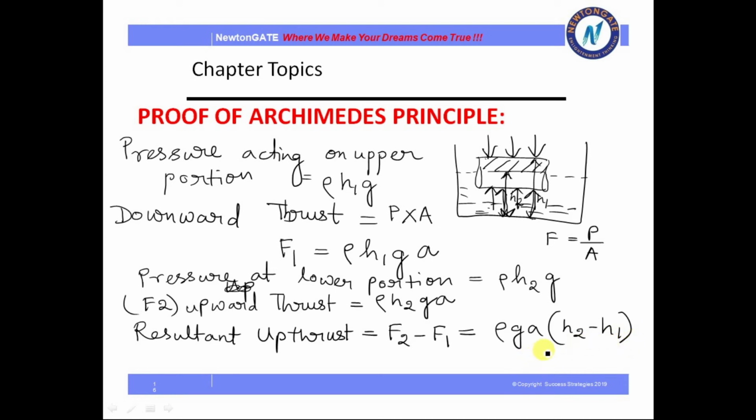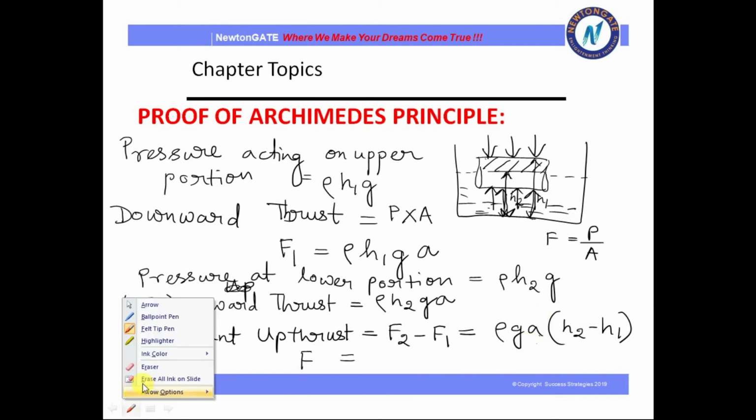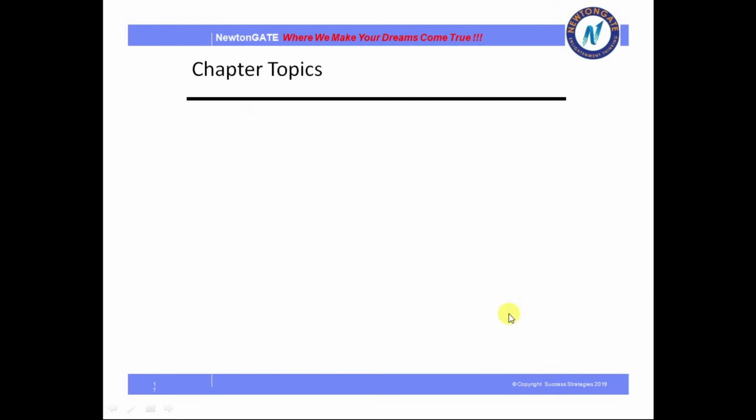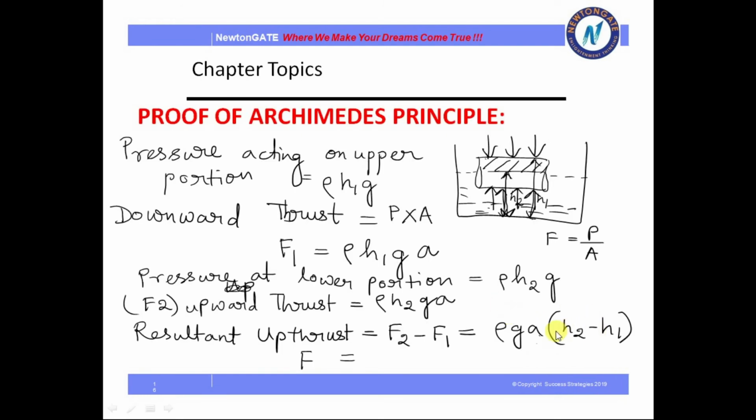Clear with this? Next, if I take this resultant as F, what is this? Suppose this is area into height. We know area into height is the volume.